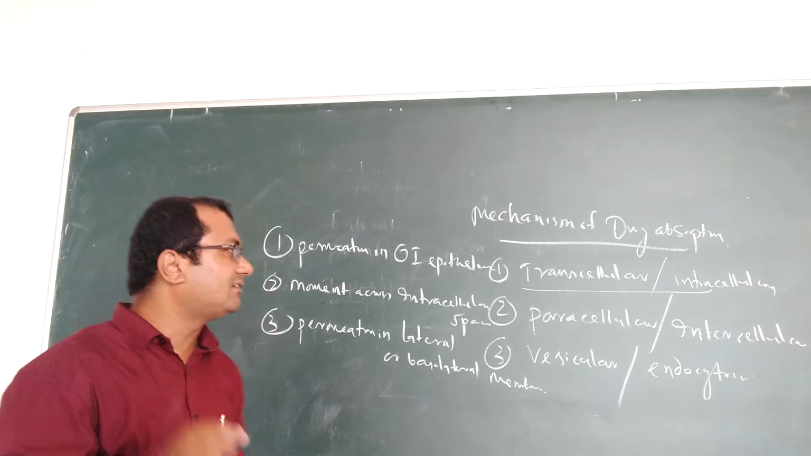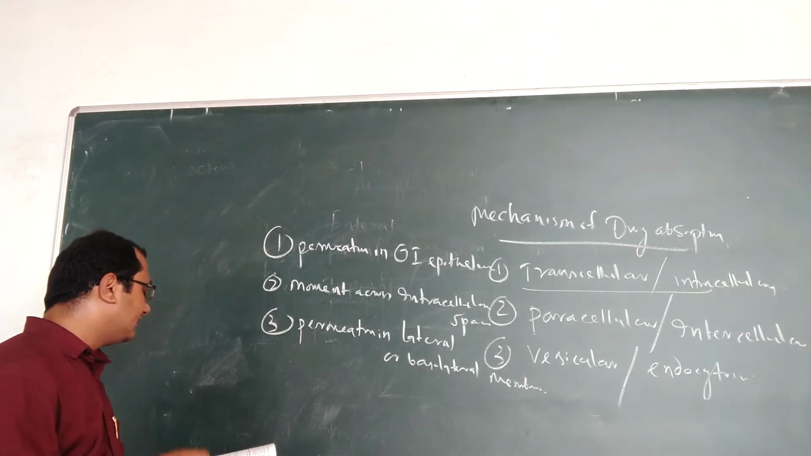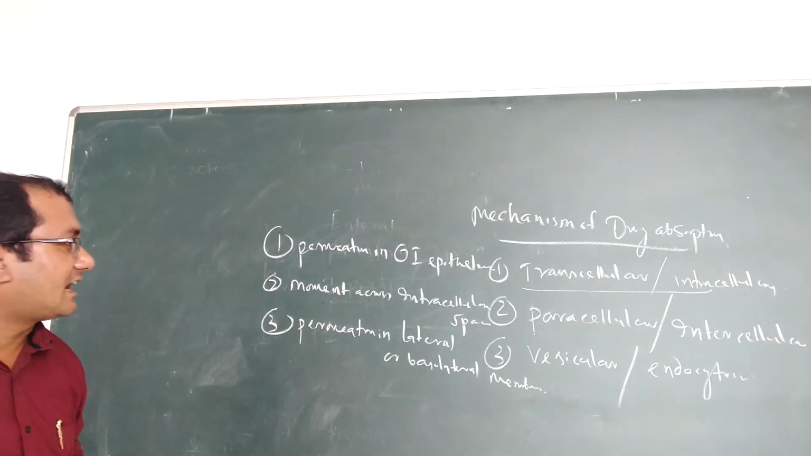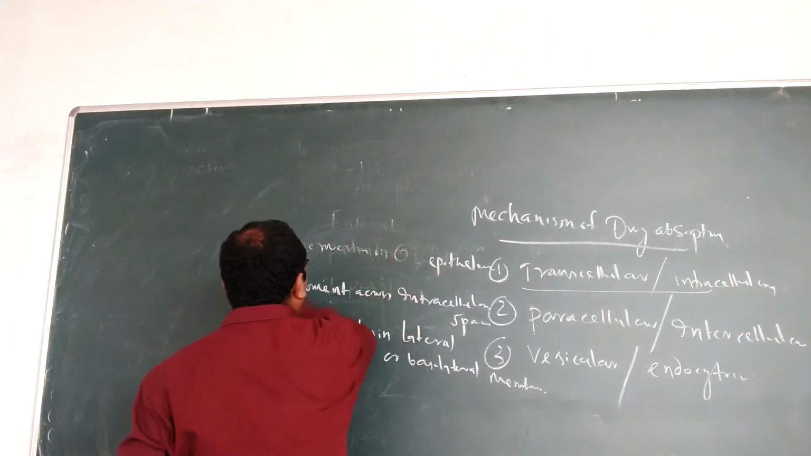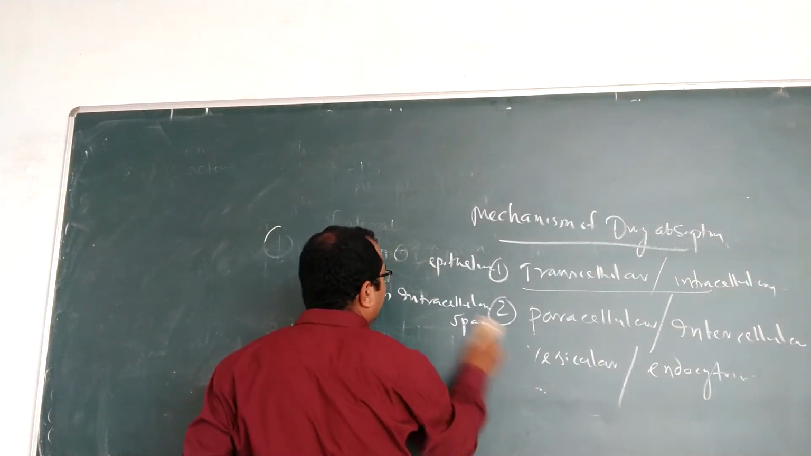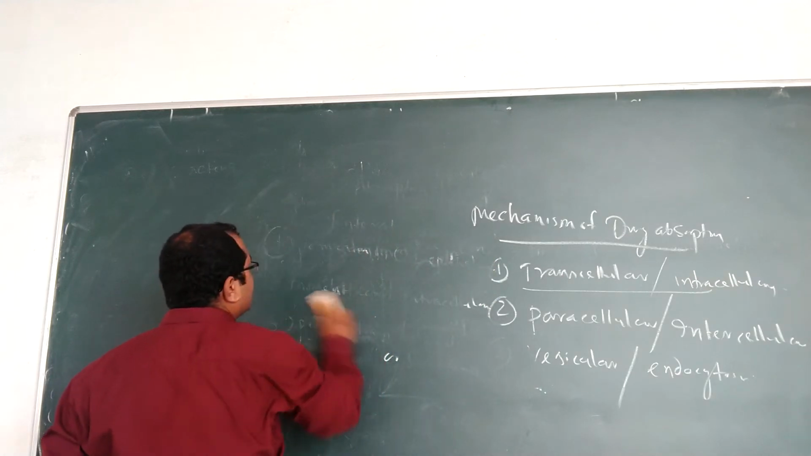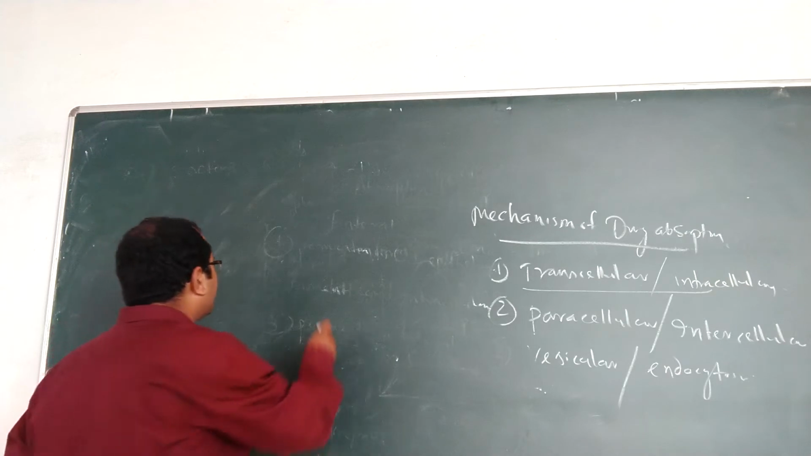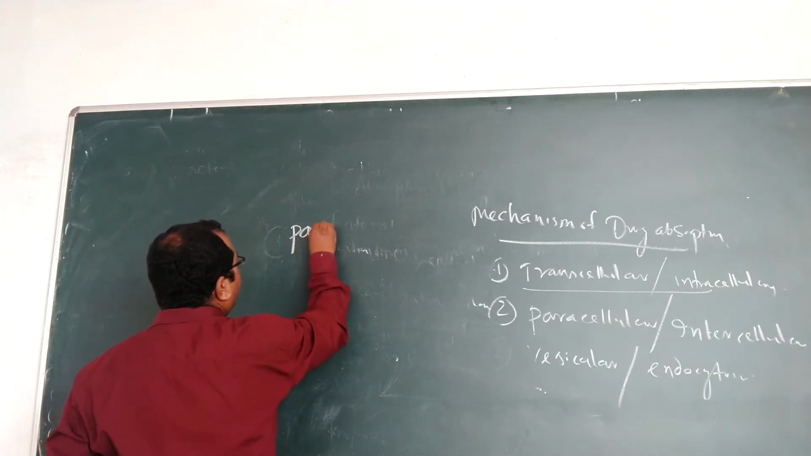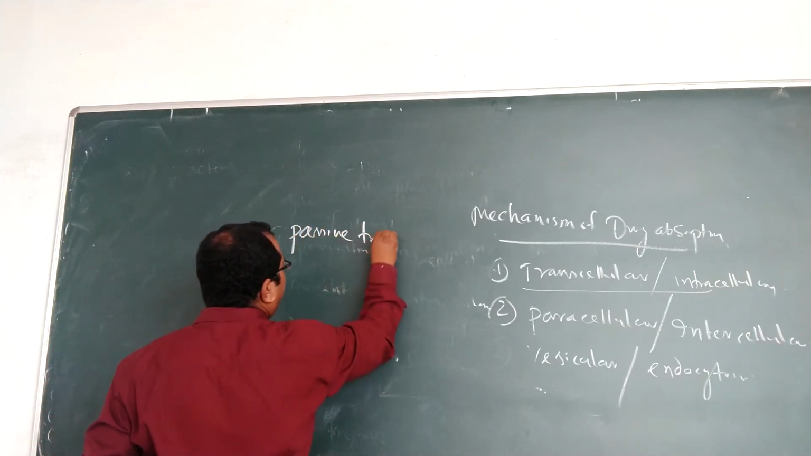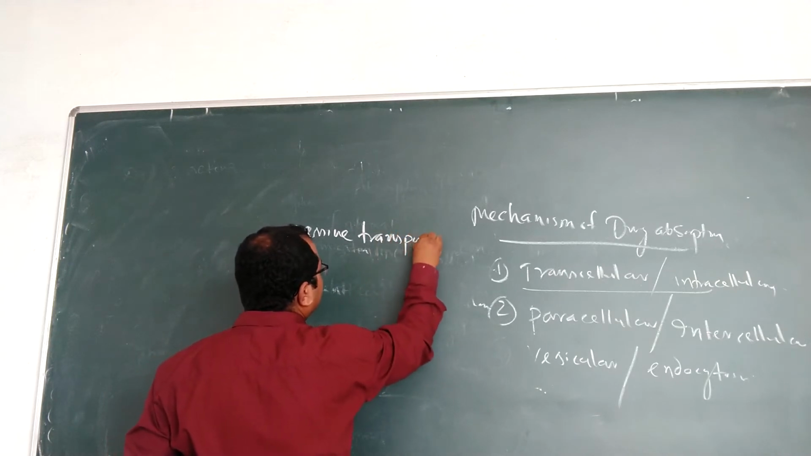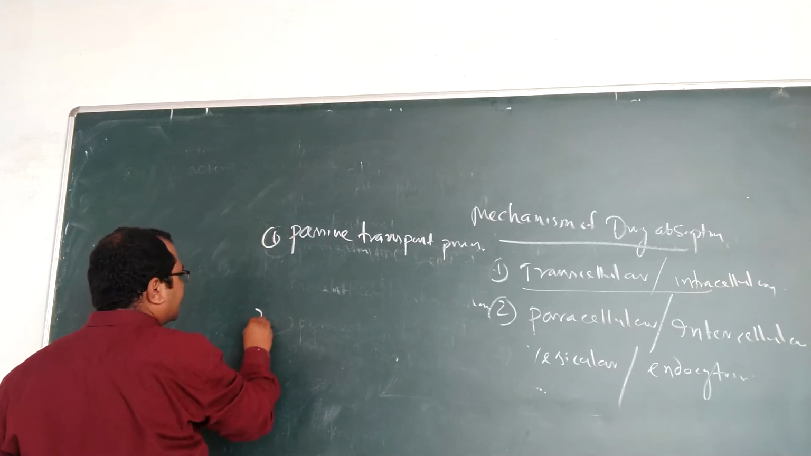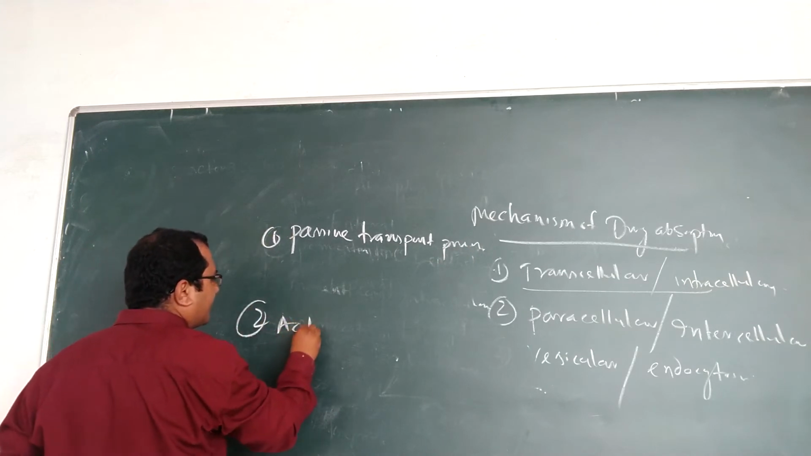So this transcellular process, or intracellular transport mechanism, is once again divided into two mechanisms. The first one is the passive transport process. Second one, the active transport process.